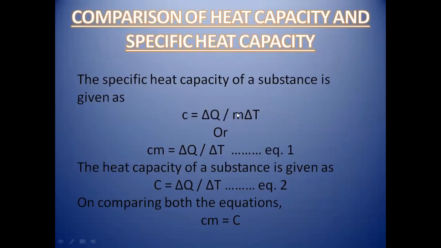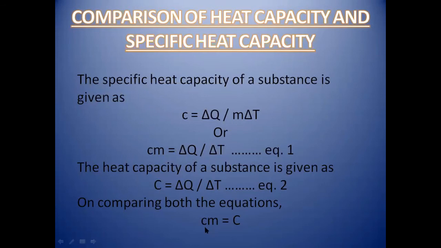So we take the formula of specific heat capacity and shift that mass to the other side, and the formula will become specific heat capacity multiplied by mass is equal to del Q over del T. And we know that the heat capacity is equal to this formula. Now the right hand side of the specific heat formula will be the same as that of the heat capacity. So that's why we replace the right hand side with the heat capacity.